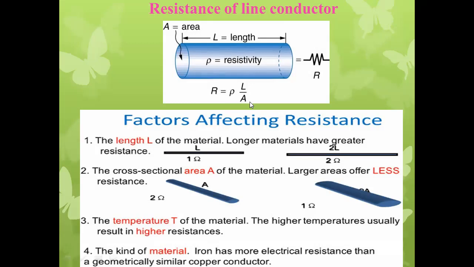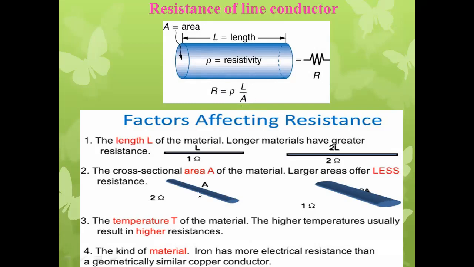Whenever resistance increases, the area of cross section must be reduced, and whenever the area of cross section increases, resistance decreases, and vice versa.